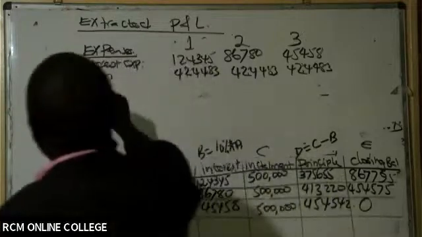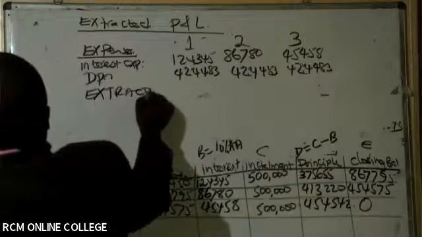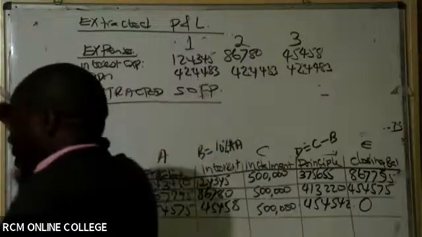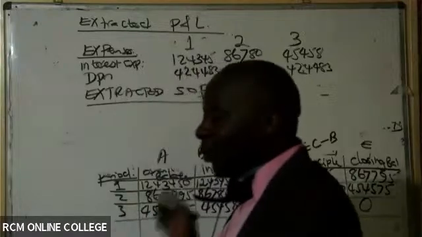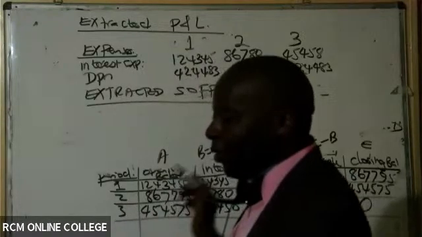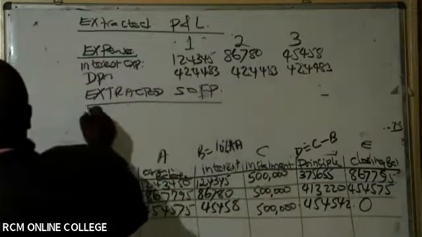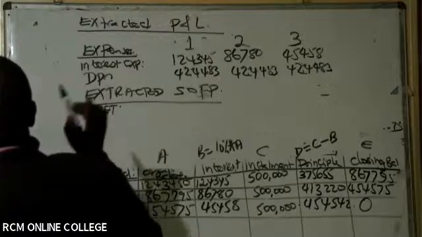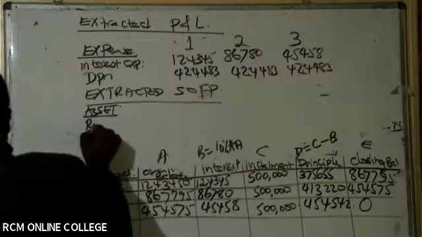And then we have our extracted statement of financial position. Here is where things are not normal, because we start with our asset. Remember we are looking at this from the lessee's perspective. The lessee now owns an asset known as right of use.